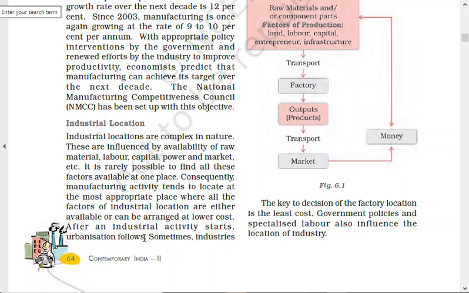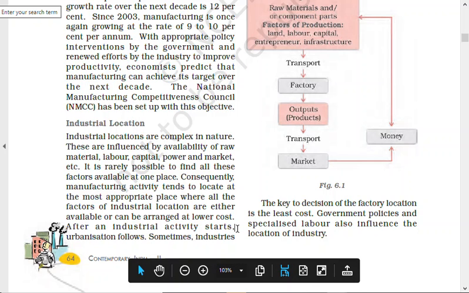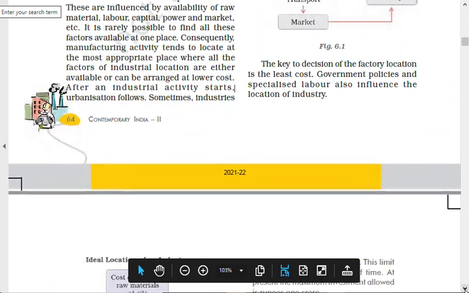If they have good purchasing power, they would like to send their children to a better school, so you need better schools, better health care, better transport, better cinema halls, and a good market. All these things gradually start over there. So this is how you can write your answer and justify this statement that after industrial activity starts, urbanization also follows.